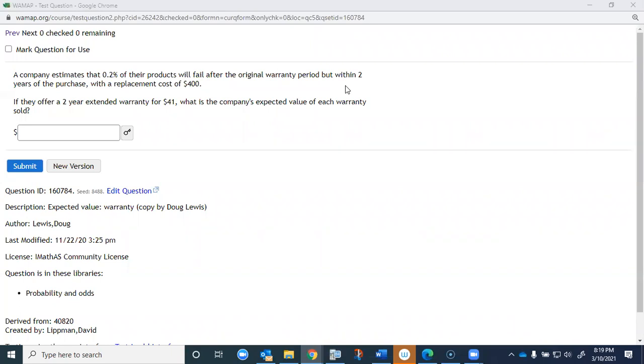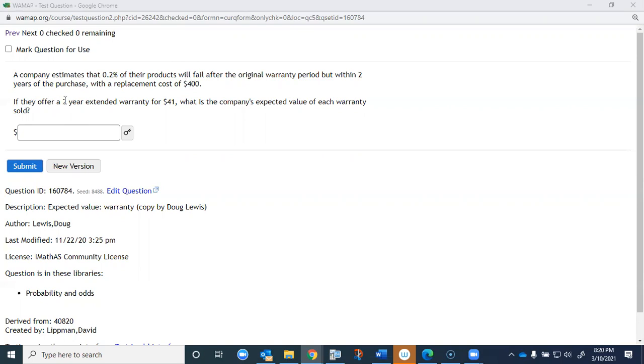They think a certain percentage of their products will fail. Not very many, 0.2%. That's 2 out of 1,000, or 1 every 500. And that's not very many, but they don't want the 1 in every 500 customers displeased. So they're going to give them an opportunity to buy a warranty. So a lot of people might buy the warranty, even though their computer or phone or whatever the object is doesn't fail. They don't know if it's going to fail or not, but they just want to feel secure that if it does, they'll get a $400 replacement cost.